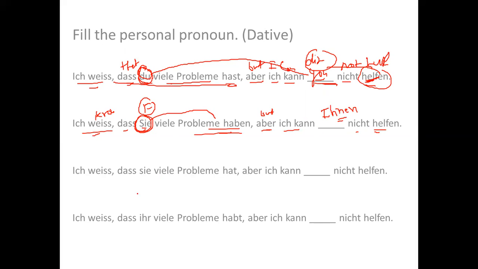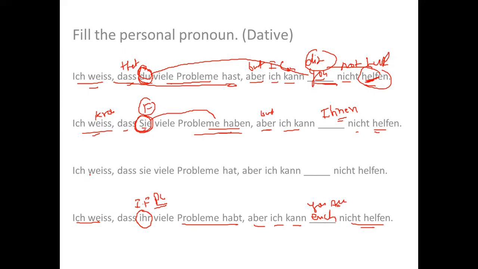Here it says the fourth one. Look at the fourth one. Ich weiß, I know. Dass ihr means you all, informal plural. I know that you all have a lot of problems, but I cannot help you all. So you all, it should be euch.